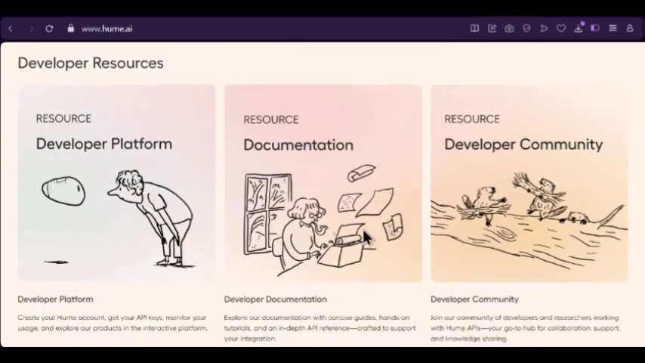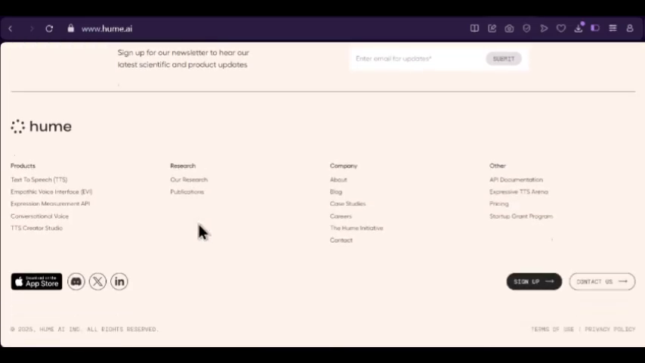If you want more resources, you can check them out here. So, like we said, it has a lot of great products like text-to-speech, empathic voice interface, that is EVI, expression management API, conversational voice, and TTS Creator Studio.